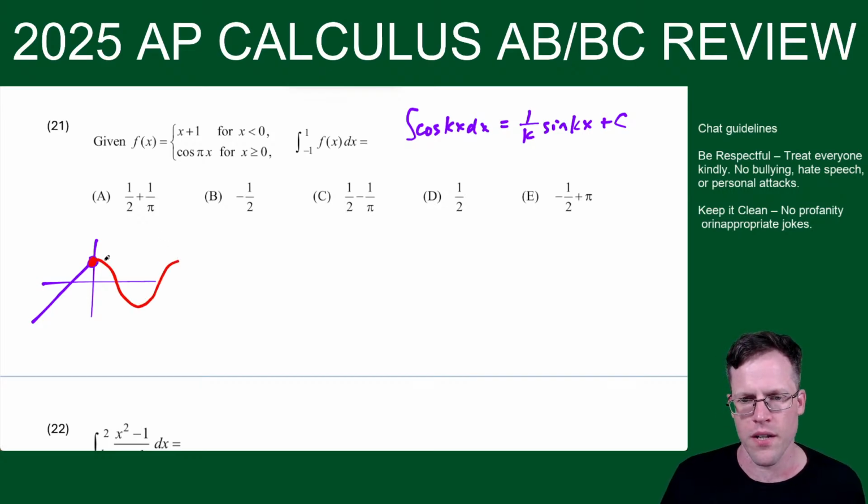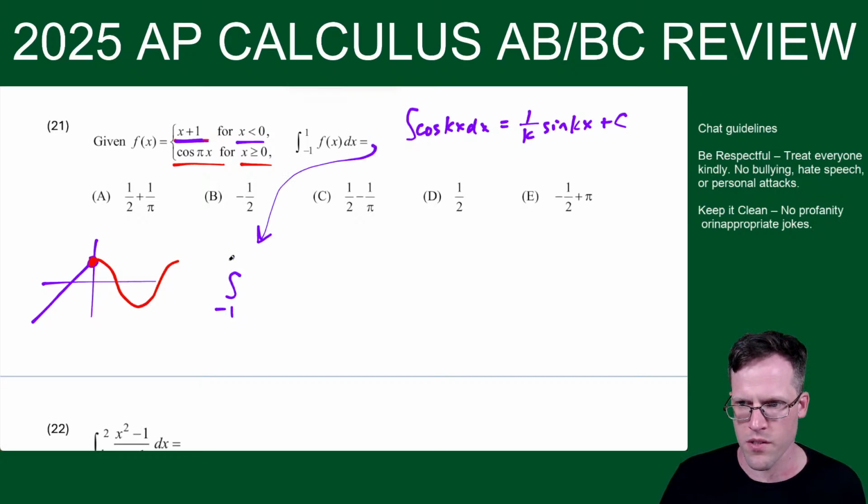Okay, so we're finding the integral from negative 1 to 1. This is the red when x is greater than or equal to 0. And then this is the purple, let me make this purple, when x is less than 0. All right, so I'm going to say here, this is the integral from negative 1 to 0 of f plus, and I'll change colors, the integral from 0 to 1 of f of x dx.